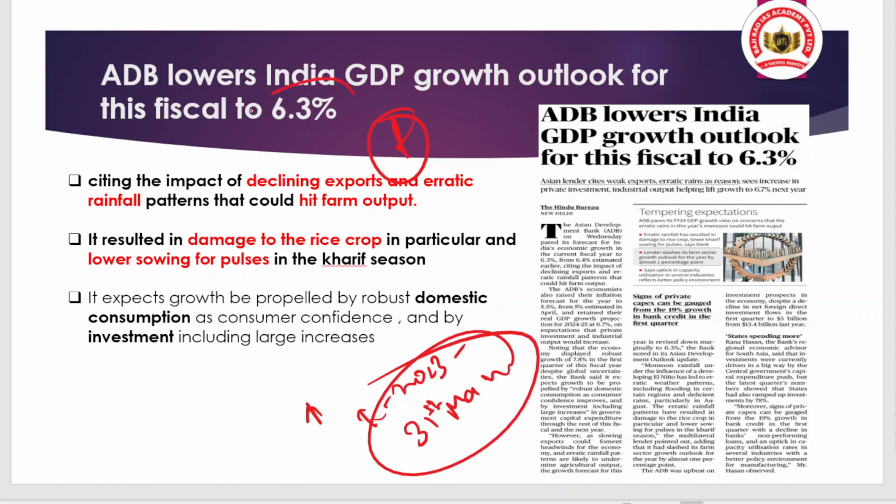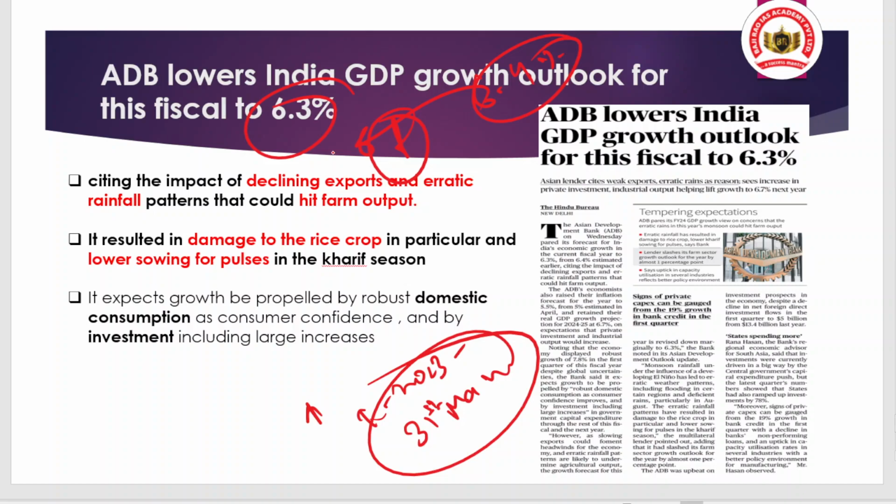And when we talk about the prediction, earlier the ADB had predicted 6.4%, but now it has reduced it by 0.1% to 6.3%. Why did the ADB decrease the prediction? It is because we are seeing the impact of disturbing and erratic rainfall in India, affecting the crops of different states.